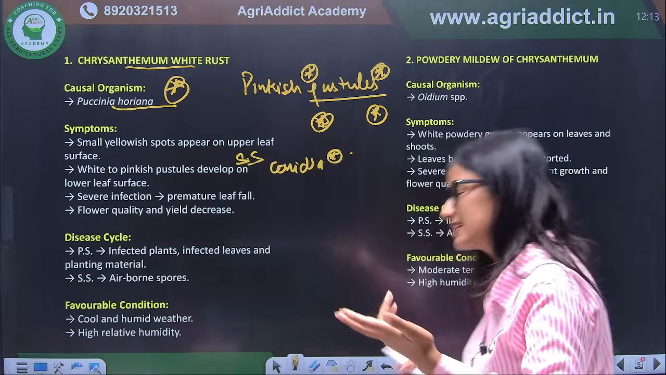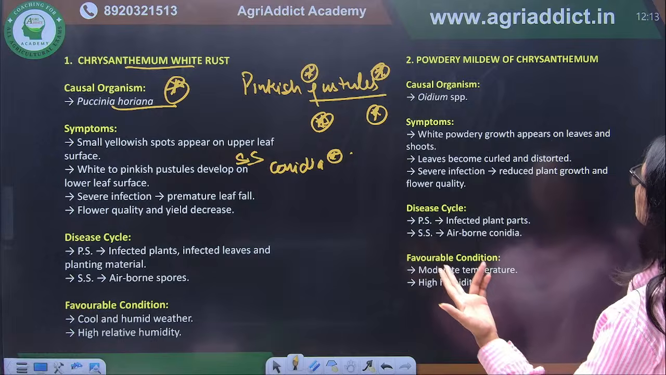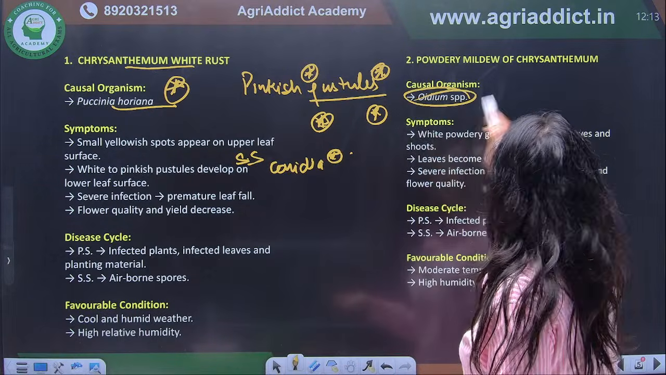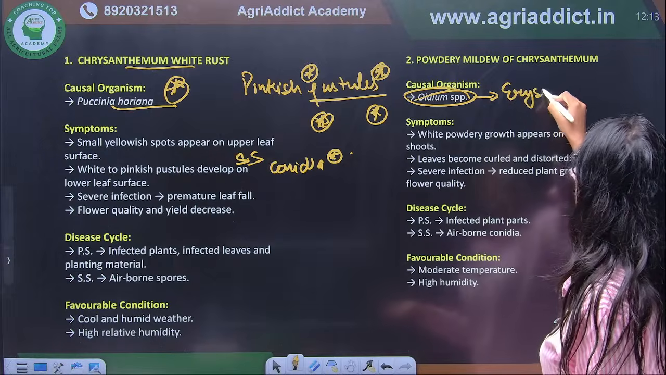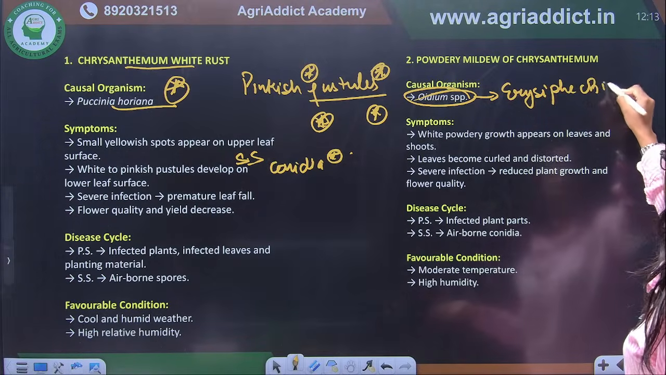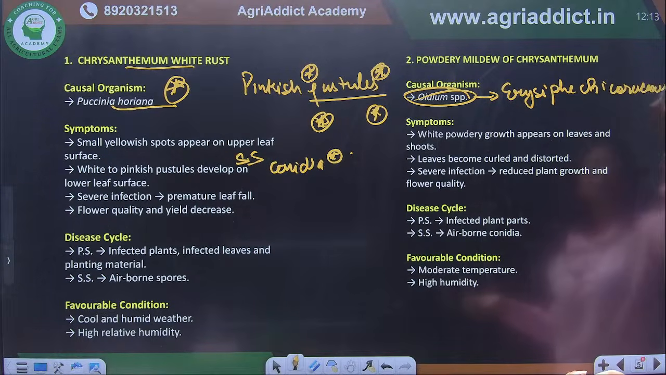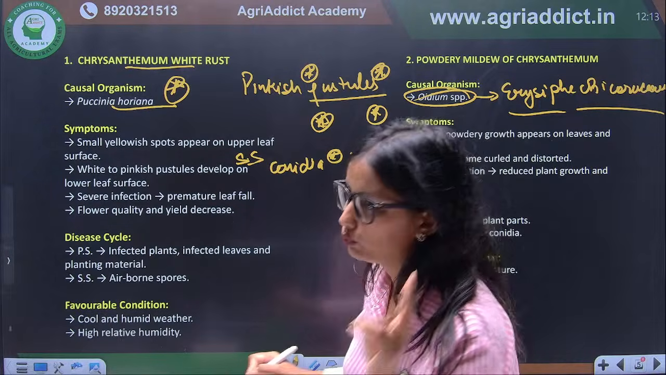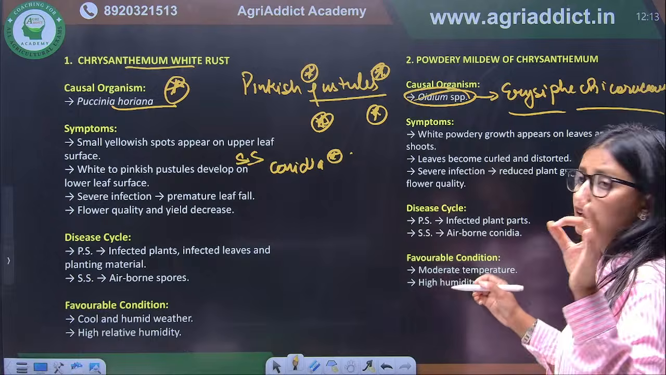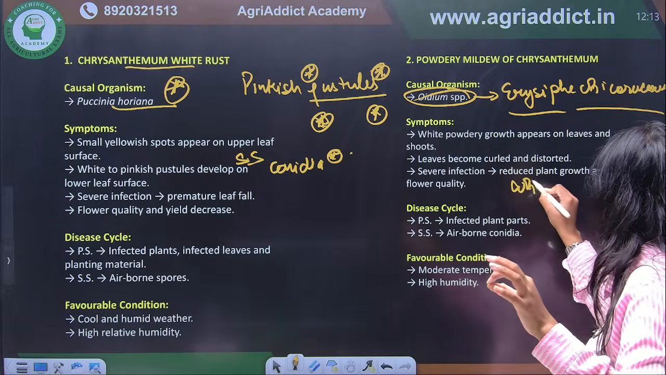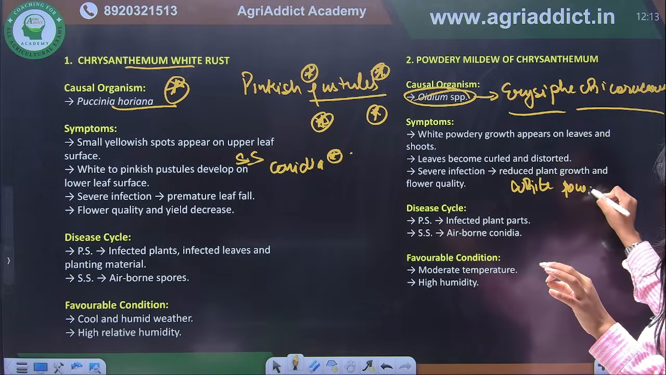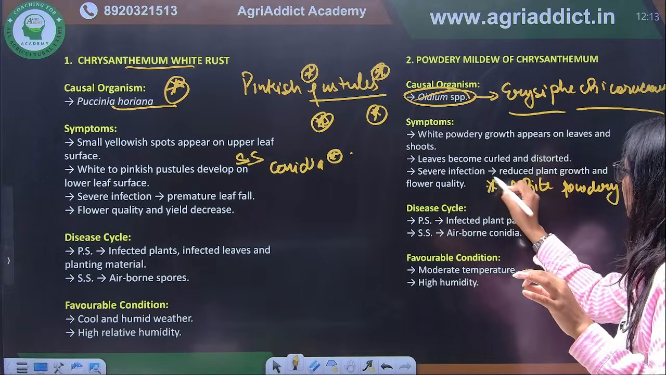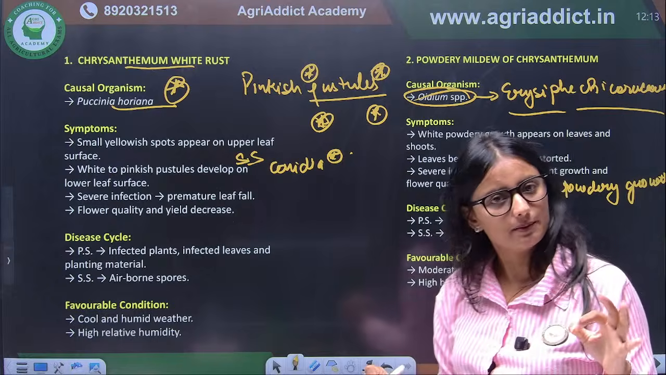Okay. The next important disease is powdery mildew of chrysanthemum. We have discussed powdery mildew of chrysanthemum. It is Erysiphe cichoracearum. Okay, powdery mildew. And what is the characteristic symptom of the powdery mildew? There are two things you have to remember. That is, there is white powdery growth. Okay, white powdery growth is there.